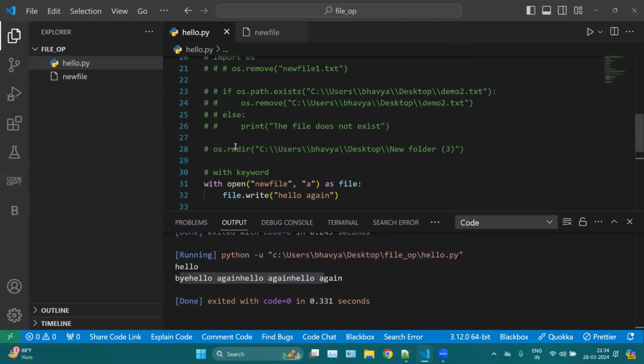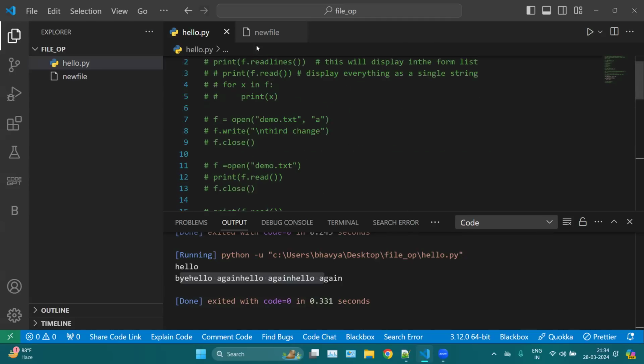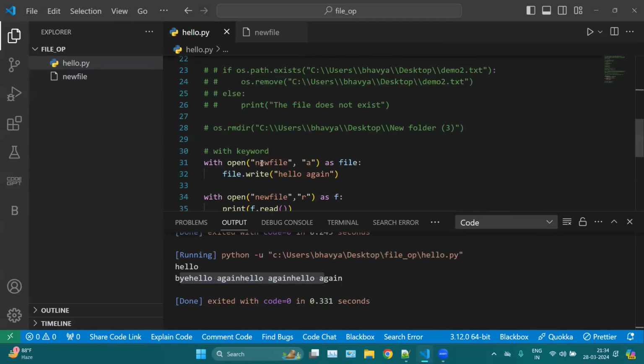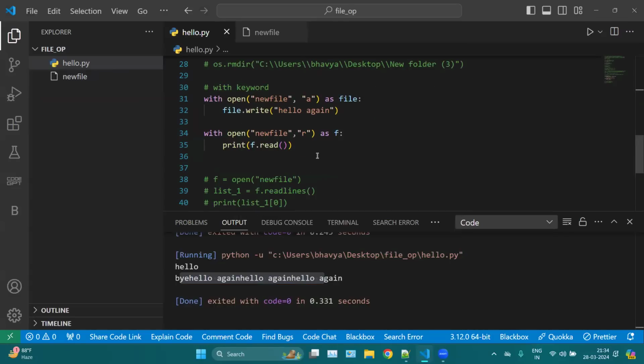The with keyword is even more efficient than using f.close, because what if you forget to close your file? Then this can change the integrity of your file, make changes in your file, or corrupt your file or anything. Is it clear? Any questions?